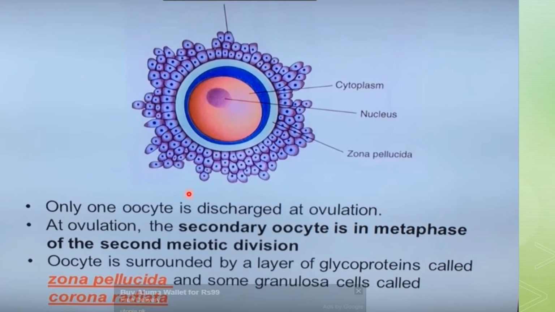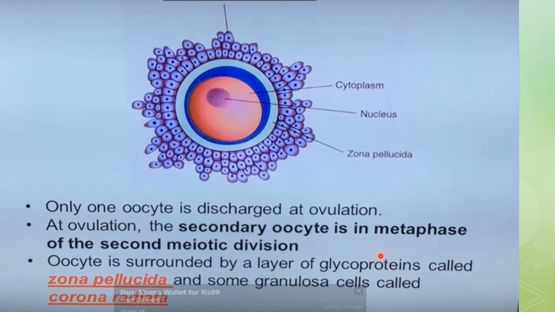Under the influence of LH hormone, what will happen is that this primary oocyte, ये जो egg है primary oocyte है, now it will be converted into secondary oocyte, and it will get arrested at metaphase 2.